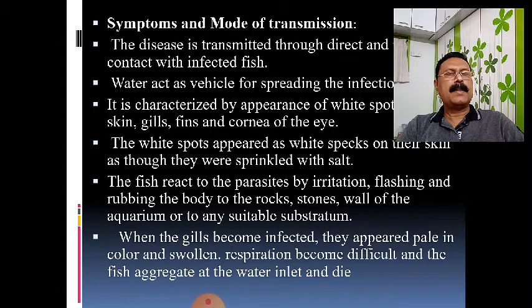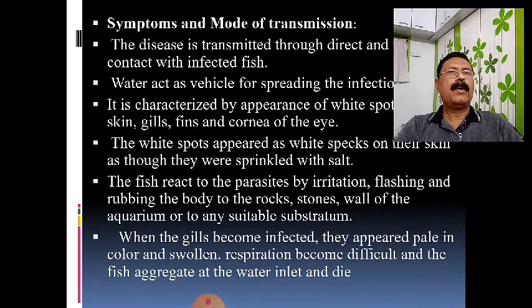Fishes also frequently go to the surface of the aquarium, or in a pond, they go towards the inlet of the water. This phenomenon of frequently coming to the surface is for engulfing air, because the gills are affected, therefore there is a problem in respiration. To overcome the problem of respiration, the fish will try to get to the surface and engulf the open air.